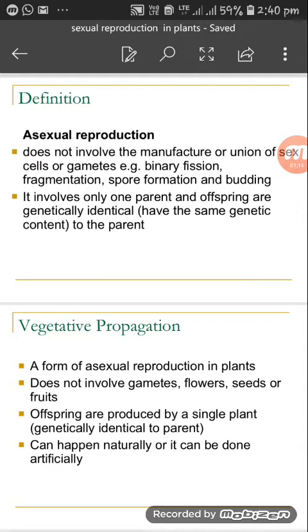So what is asexual reproduction? Asexual reproduction is a reproduction that does not involve the manufacture or union of sex cells or gametes. Example, binary fission, fragmentation, spore formation and budding.